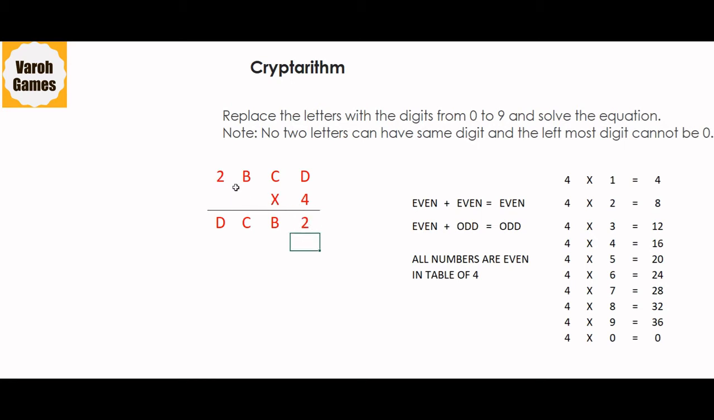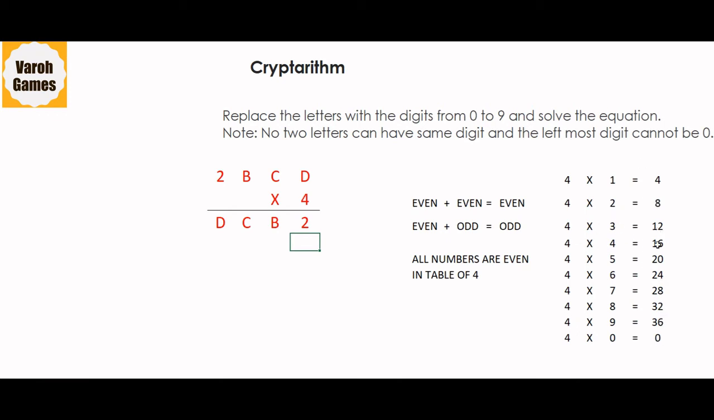Now 2 into 4 we see is 8. But can we straight away write 8 over here? We cannot, because it can be a possibility that this part might give a carryover. So before just straight away writing 8 over here, let's check from this part. Now D into 4 is coming ending with 2. Let's look at the table of 4. Which single digit when multiplied with 4 is ending with 2?